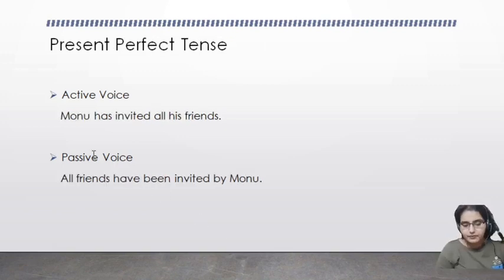Present perfect tense. Active voice: Monu has invited all his friends. Monu is the subject here, has invited is in the present perfect tense, and all his friends is the object. The object will become the subject. Friends are plural, so it will take have as the helping verb. All friends have been invited by Monu.